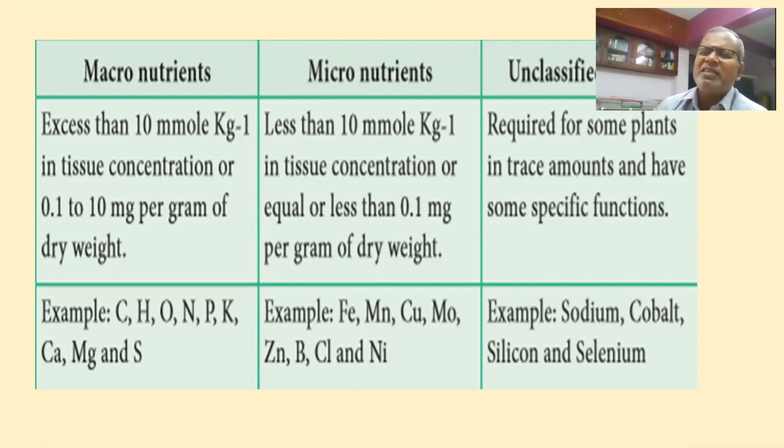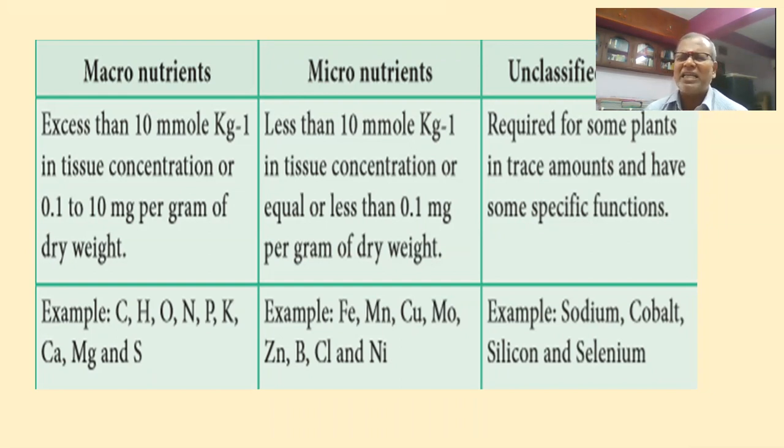Dry weight is nothing but the weight after the entire water is removed from the plant body. So if the entire water is removed from the plant body, we call it dry weight. Less than 0.1 milligram per gram of dry weight of the plant, we call a micronutrient. Examples: iron, manganese, copper, molybdenum, zinc, boron, chlorine, and nickel.